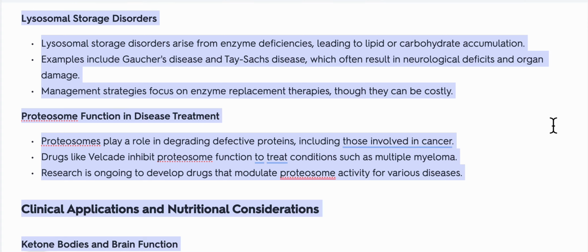Lysosomal storage disorders. Lysosomal storage disorders arise from enzyme deficiencies, leading to lipid or carbohydrate accumulation. Examples include Gaucher's disease and Tay-Sachs disease, which often result in neurological deficits and organ damage. Management strategies focus on enzyme replacement therapies, though they can be costly.